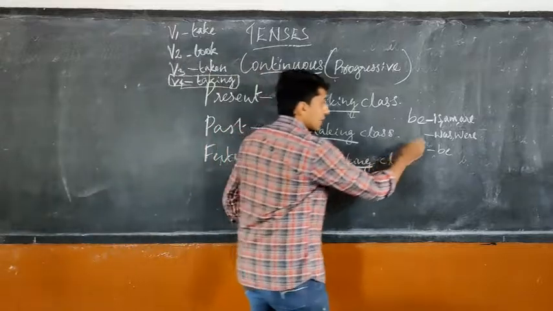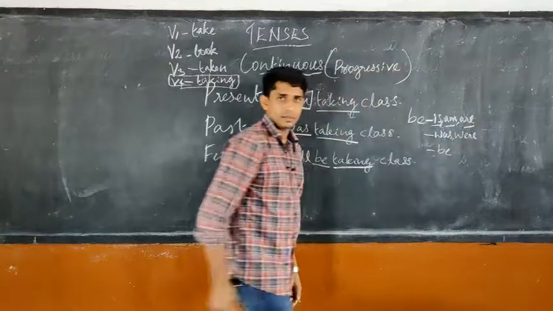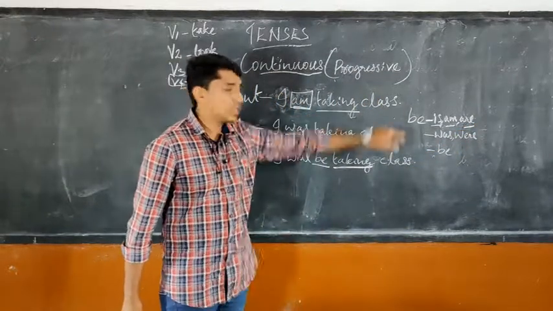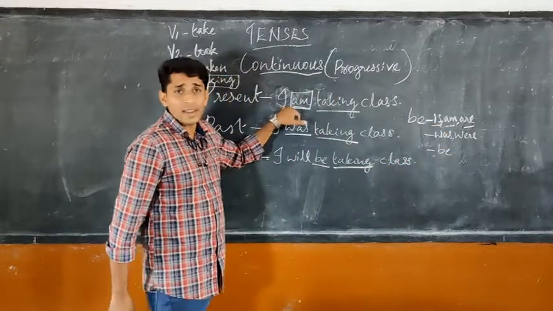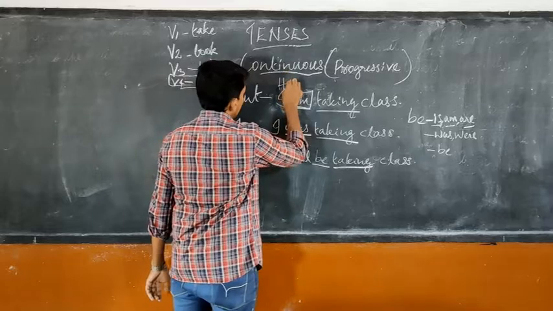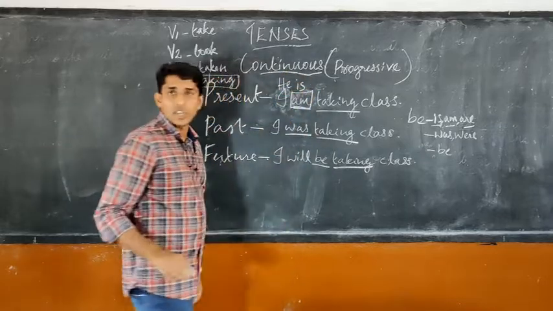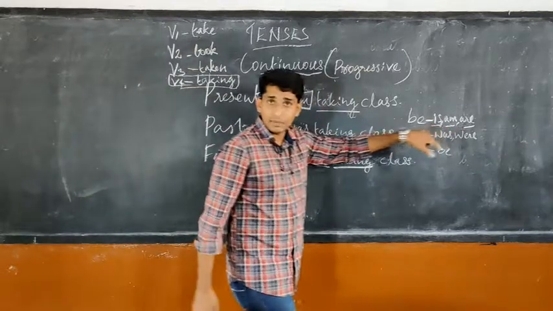If it is present continuous, we will either use is, am or are. That already you know where we use is. If it is singular, is is used. As with I, I only take am. If it is he, it would have been he is taking class. If it is plural, then we will use are.